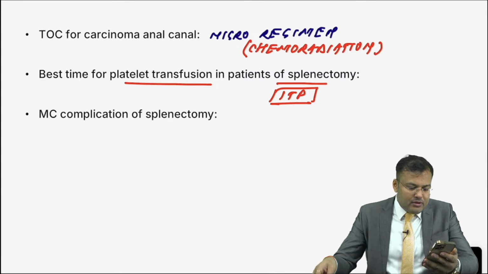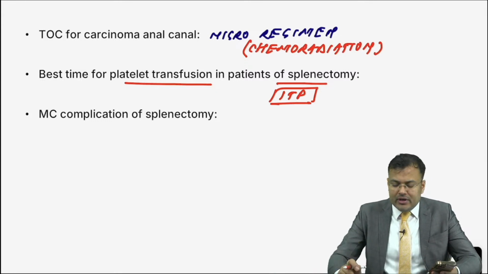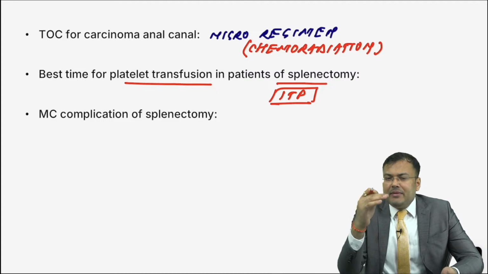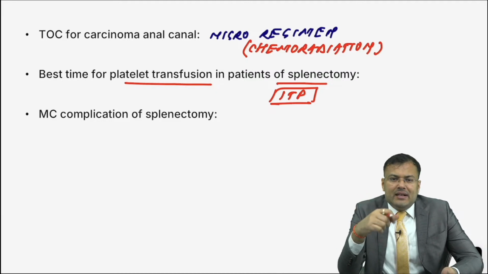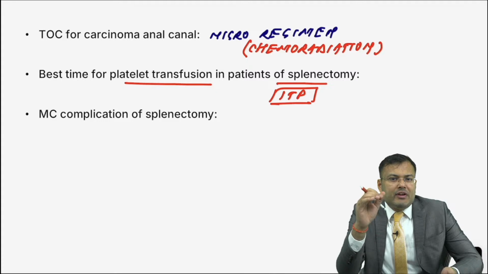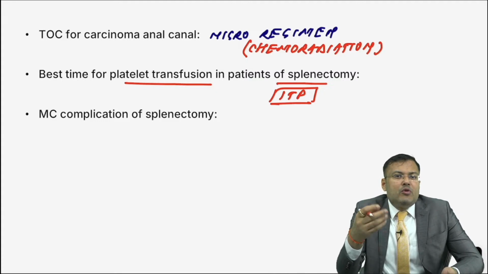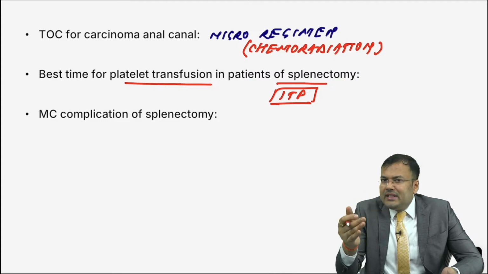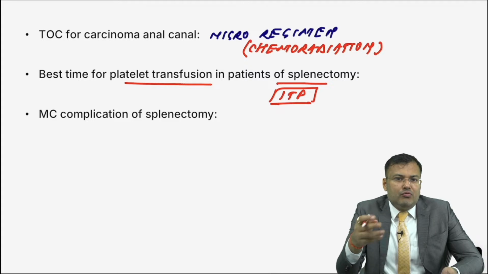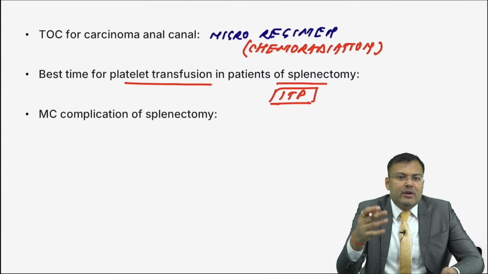Yes, very good. Jaswini, you are correct. Vibhara, you are correct. After ligation of splenic artery, because whenever you want to give platelets, it should not reach spleen, because the moment you are giving platelets in the body, it will be coated by antibodies. And if it reaches spleen, spleen is going to destroy that. So whenever you ligate splenic artery, then you can transfuse it.